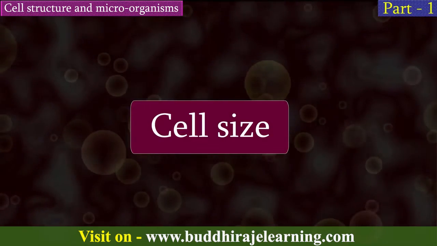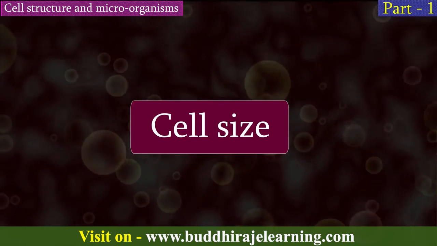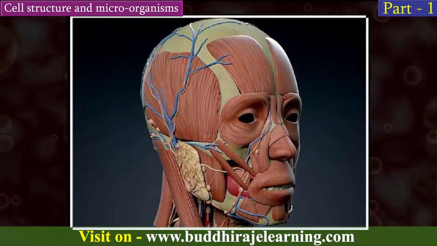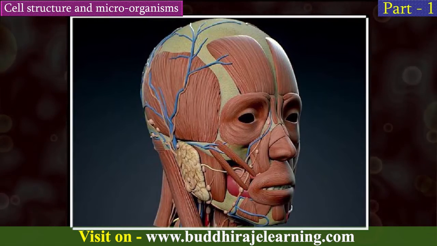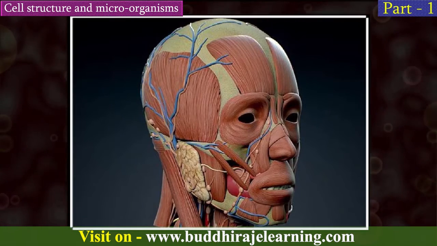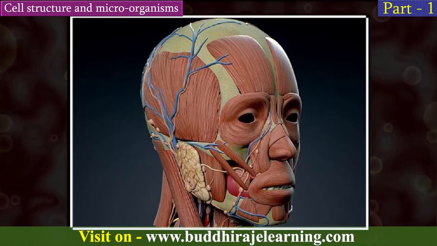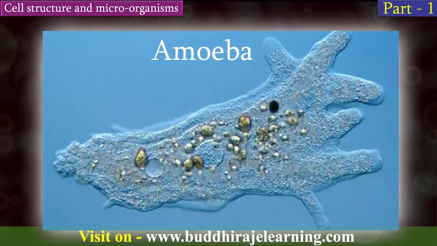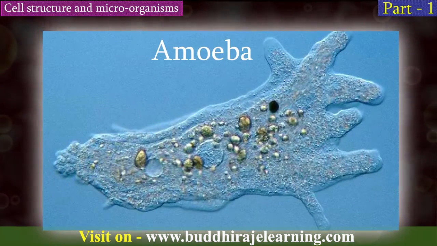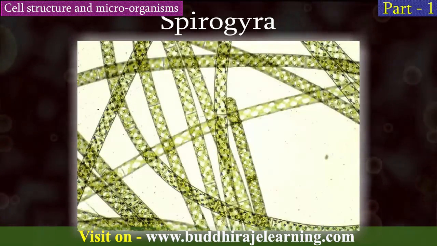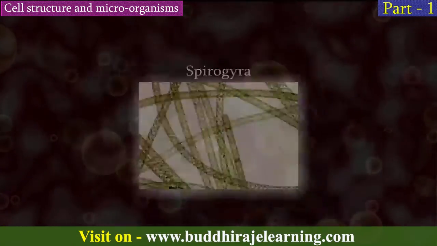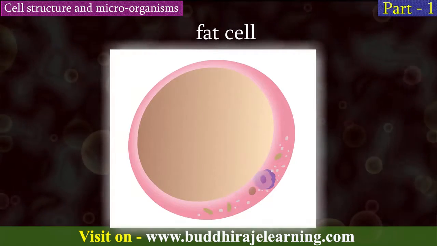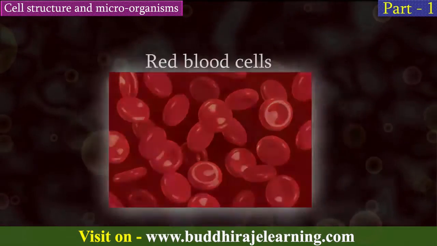Cell size. There is great variation in shapes of cells. Their shapes are mainly related to their function. Observe the cells of different shapes shown below. Amoeba. This is a unicellular creature. Spirogyra. This is a plant cell. This is a fat cell. These are the red blood cells.